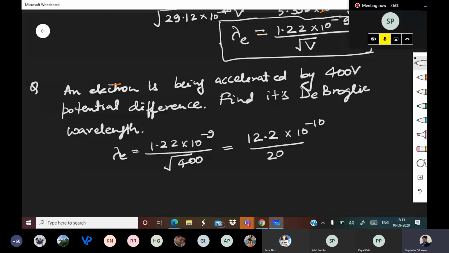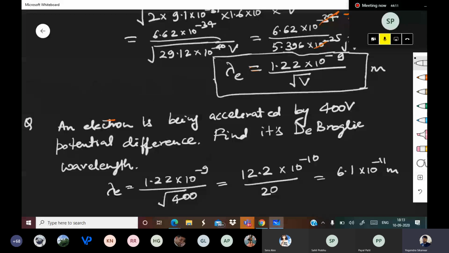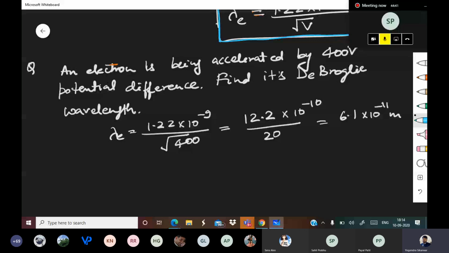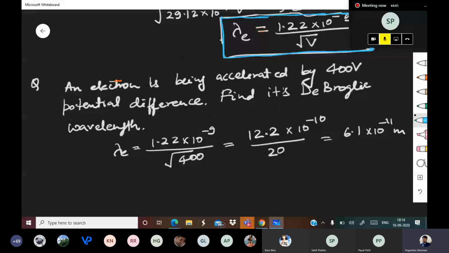Everyone please pay attention. The purpose is to make you realize that you should memorize this formula for quick calculation of an electron's de Broglie wavelength. Remember that, everyone. You need to remember this so that you can quickly get the answer without doing much calculation, and when you do less calculation you make fewer calculation mistakes. Okay, so this was case 1 for electron. Now case 2 for proton.